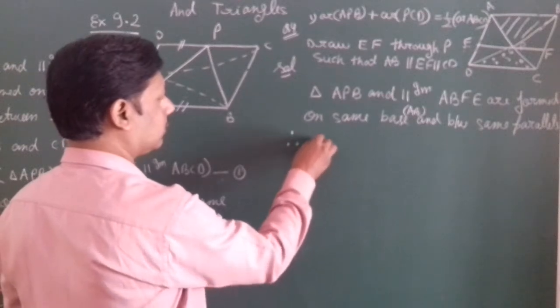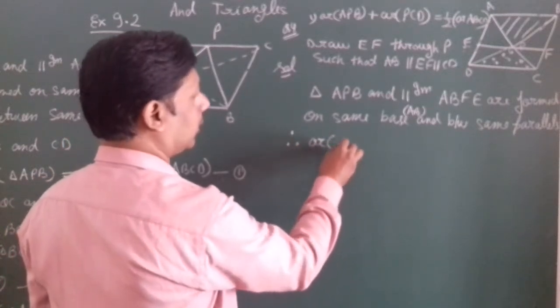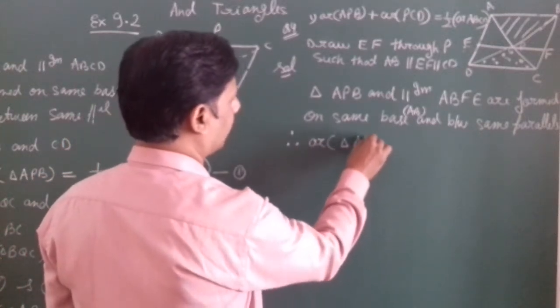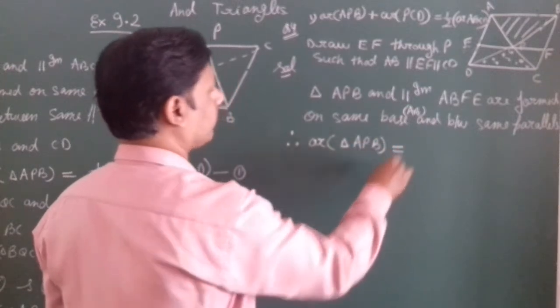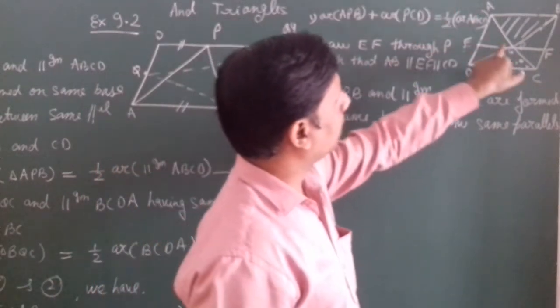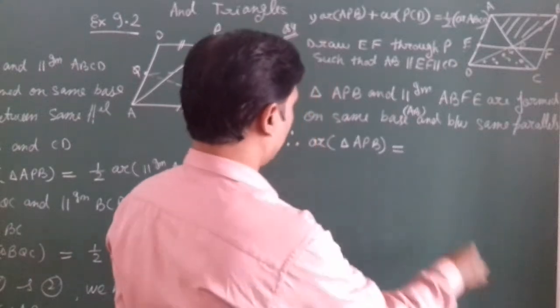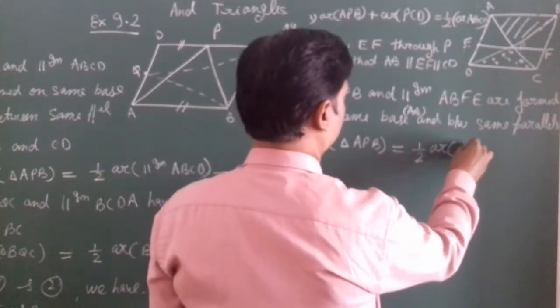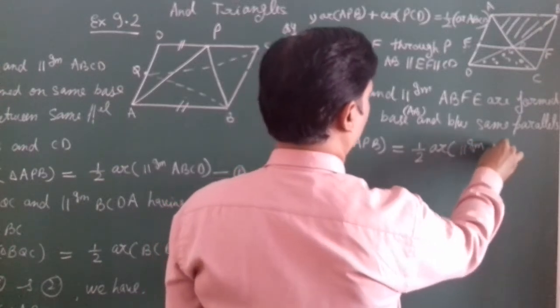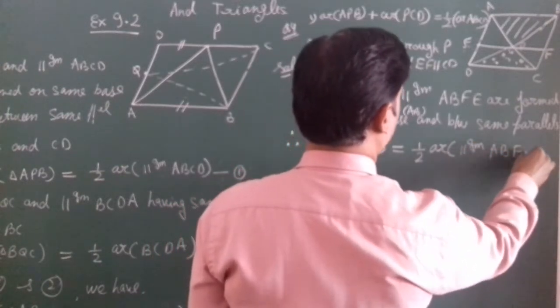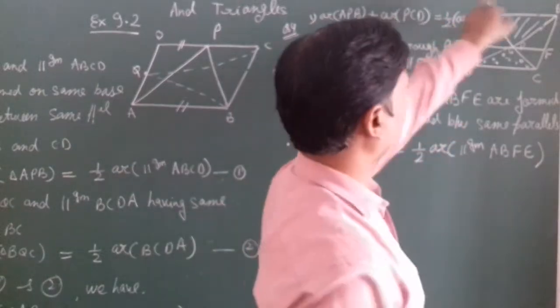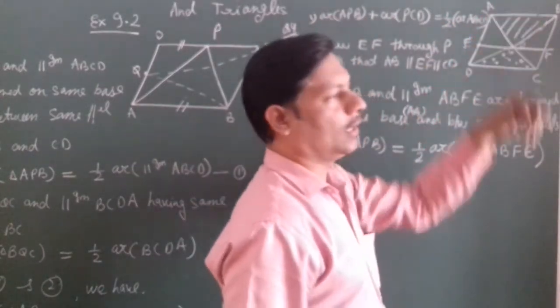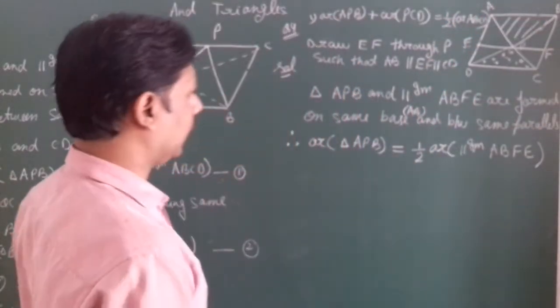Therefore, we can write area of triangle APB is equal to half area of parallelogram ABFE. Its half area of triangle.